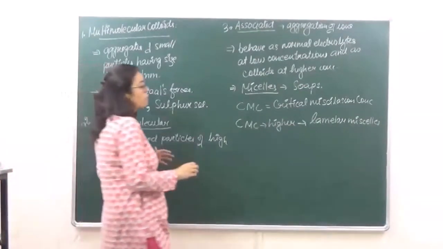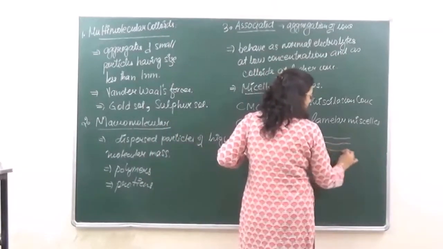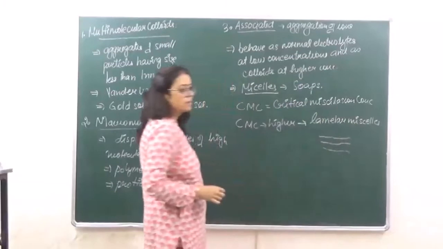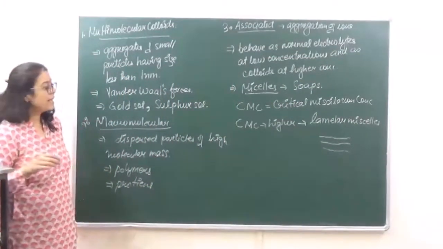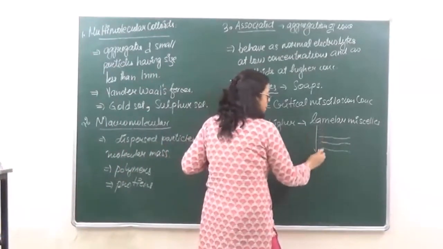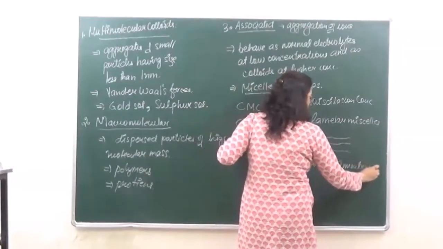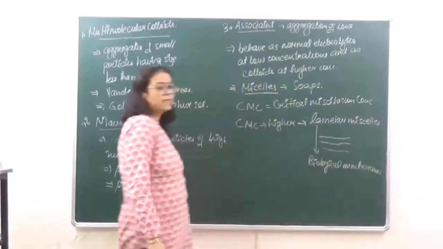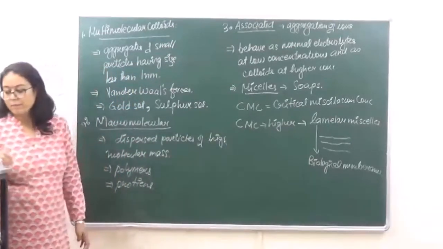So lamellar micelles have layers like this. These layers resemble the biological membranes.